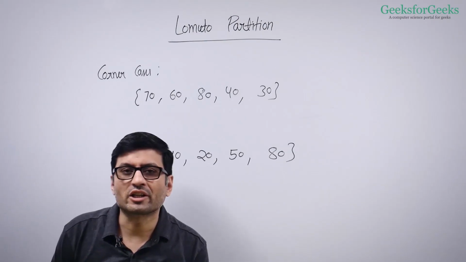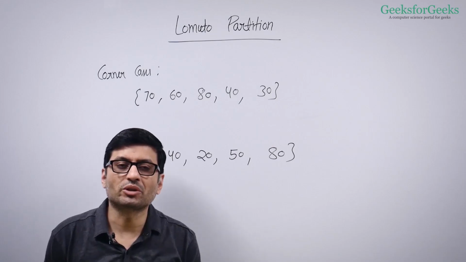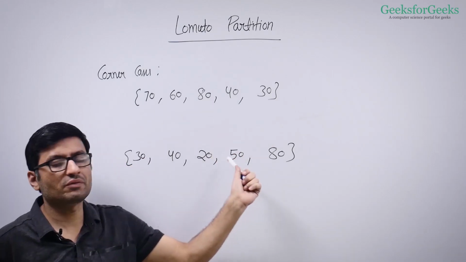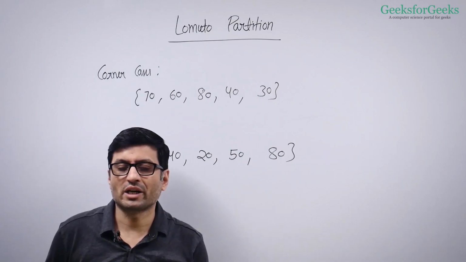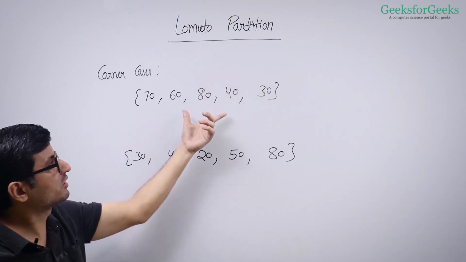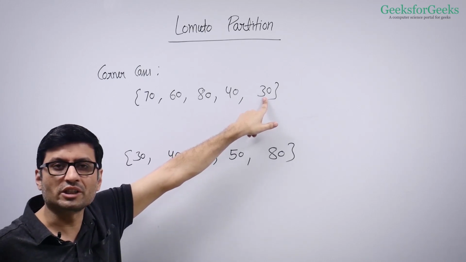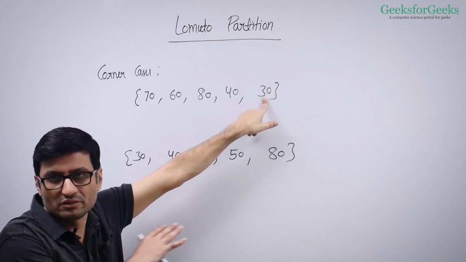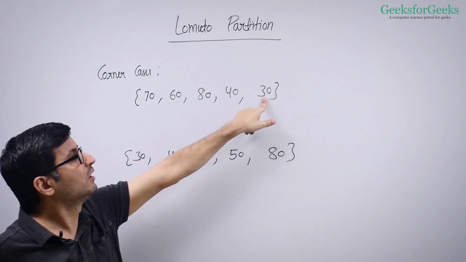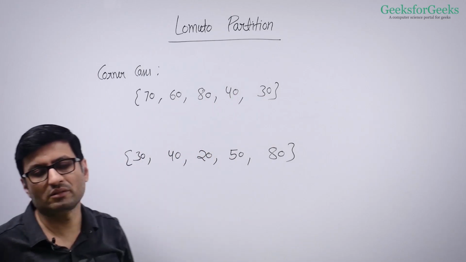To get a better understanding of Lomuto partition, I strongly recommend that you try these corner cases yourself. I'll give you an idea what happens in the corner cases. So this is a corner case because the pivot element, the last element that we always consider as a pivot here in the algorithm, is smaller than all the other elements, right?